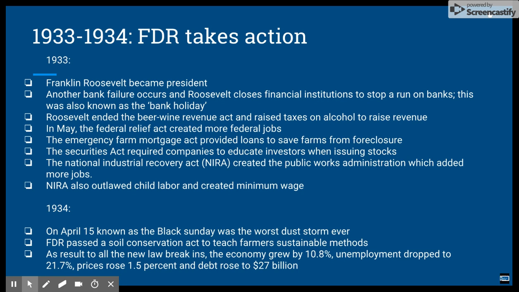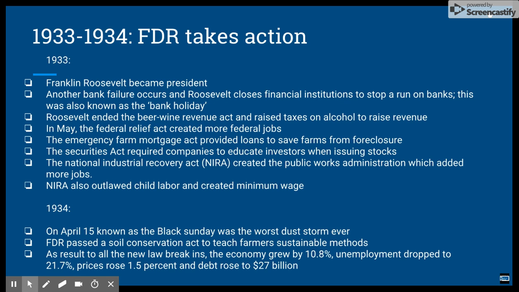The Securities Act required companies to educate investors when issuing stocks. The National Industrial Recovery Act created the Public Works Administration, which added more jobs. It also outlawed child labor and created a minimum wage. In 1934, on April 15, known as Black Sunday, was the worst dust storm ever.